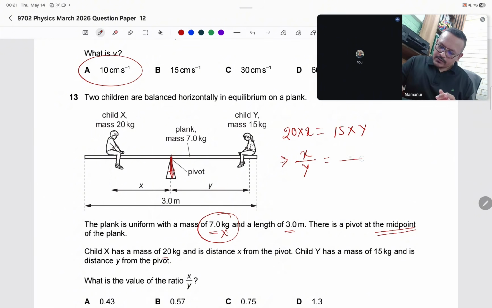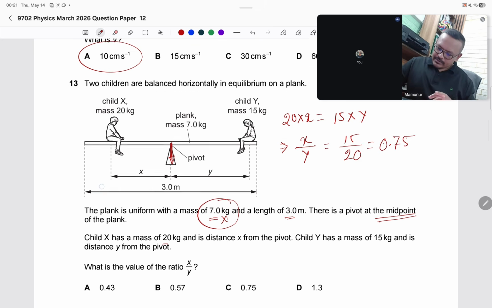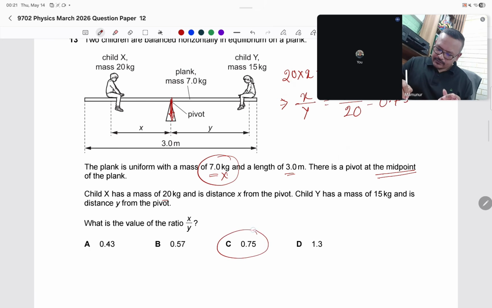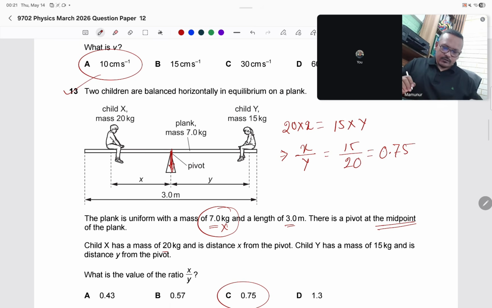X by Y equals 15 divided by 20. 15 divided by 20 is 0.75. I think the answer is C. We got the answer to question 13: answer C.